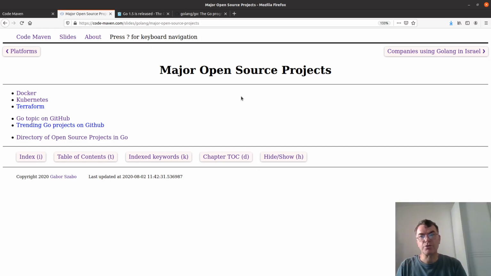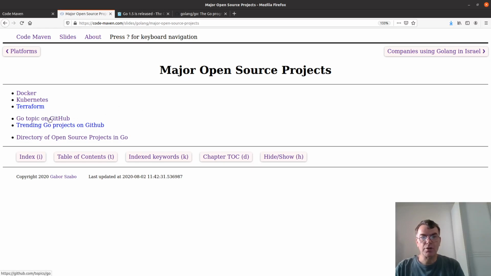You can look up the source code of these projects and learn tons from them, and that's partially what I've done. But the major projects, at least the ones that I encountered, are Docker, Kubernetes, and Terraform, that are all sort of related to the DevOps world, even though I personally think that DevOps is more like a culture than a job title should be. But anyway, these are the major open source projects.